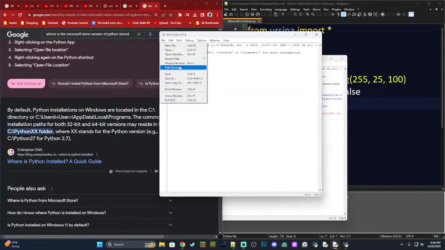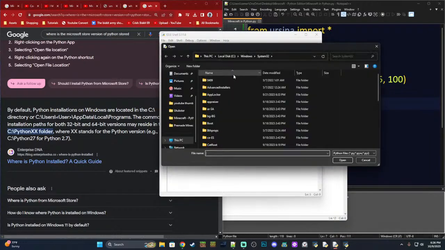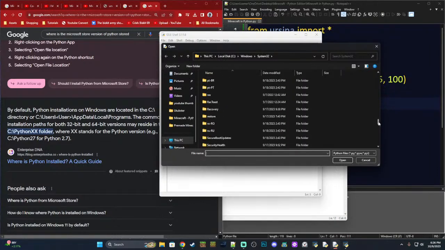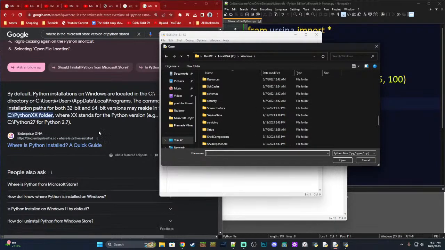Path browser. Recent files. Okay, let's open. Alright. So this is where Python is downloaded, I believe. No, this is Windows 32. Python might be in here, though. No, it doesn't seem so. I don't know. This is quite strange. Let's see.